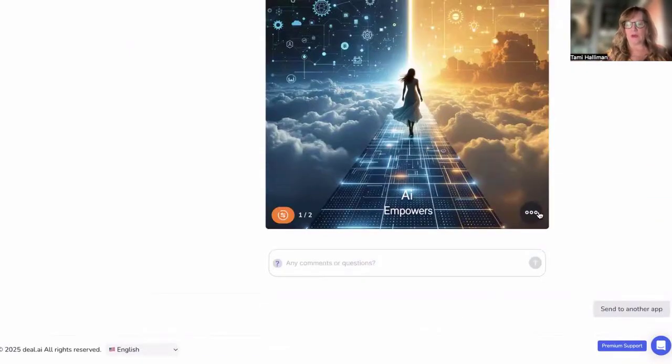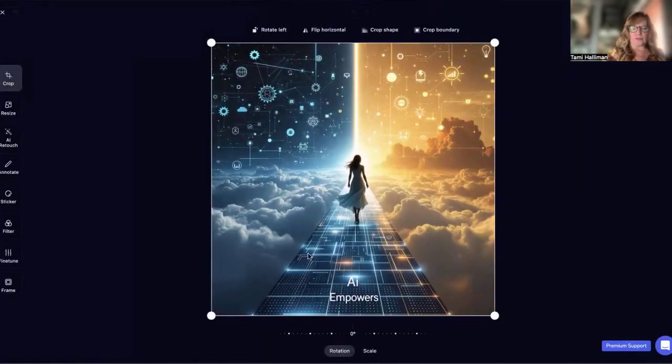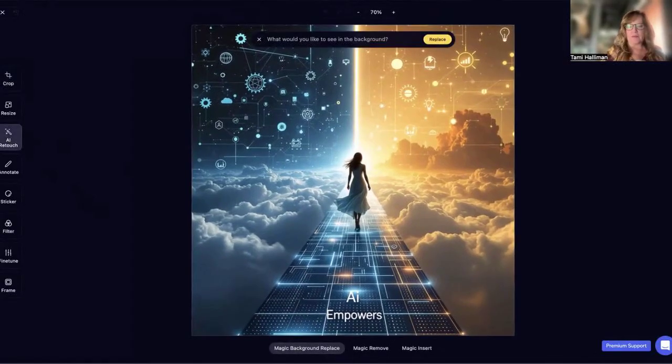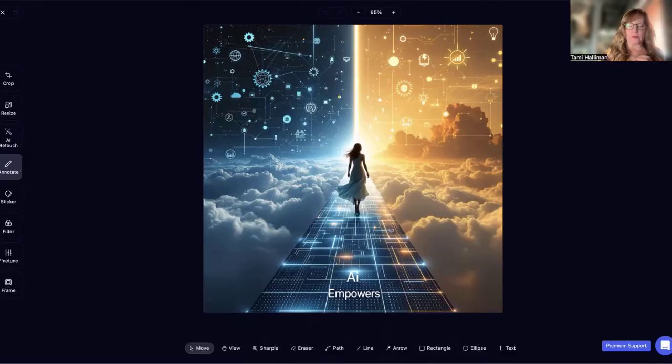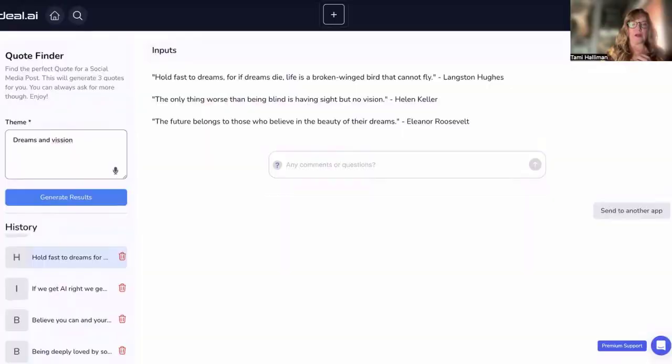But to do that, you go here, hit edit, and you just choose what you want. Now, if you do not like this watermark down here, you can go over here to AI Touch, Magic Remove, and you can just erase it. Okay, I'm going to leave it because I like it. There are other edit options here. We're not going to go into all of those right now, but I do want to show you the text. So you choose text. You just put your text box here. It's not going to go with this image, but I'm going to go over and grab one of those. Let's see.